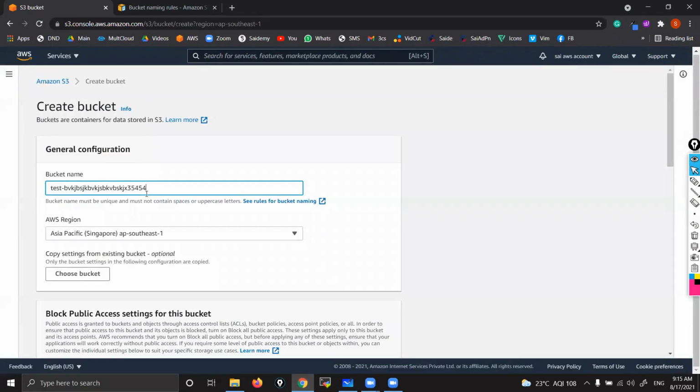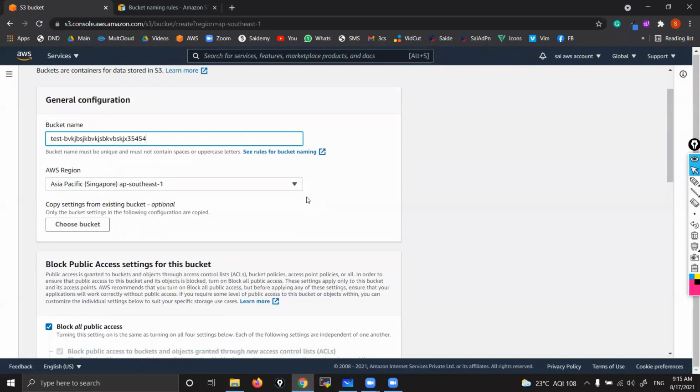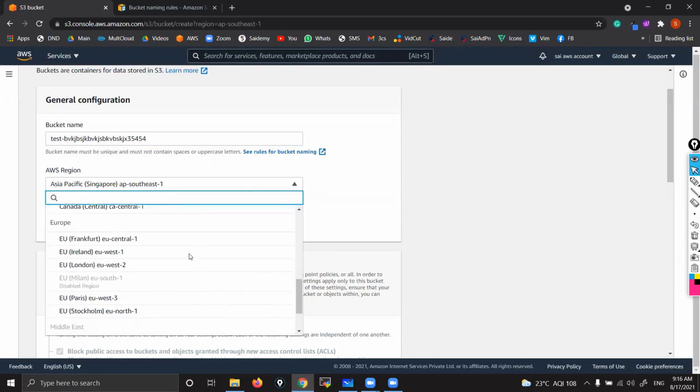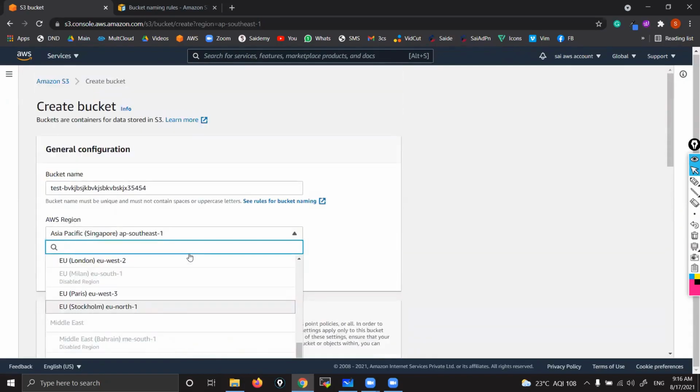I'm giving test hyphen. So now, where do you want to create this bucket? In which region? See, bucket names must be unique globally, but where do you want to create the bucket? While creating an email account, it will ask you, right? You are from which country? Same. So just like an instance, always choose a region which is nearest to you. I'm going to choose Mumbai.